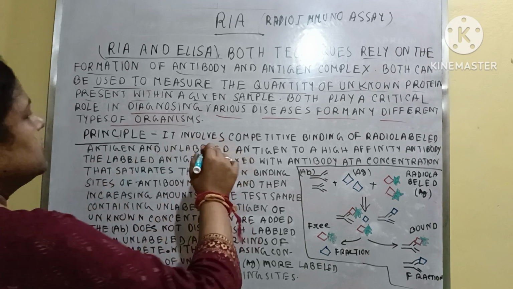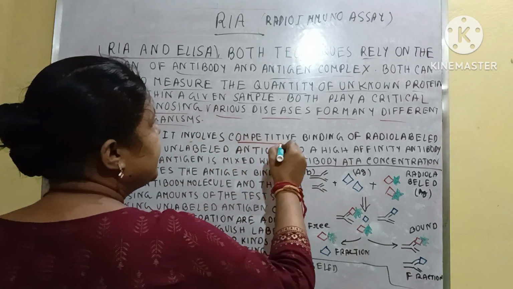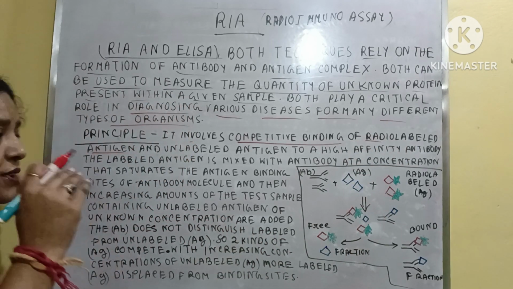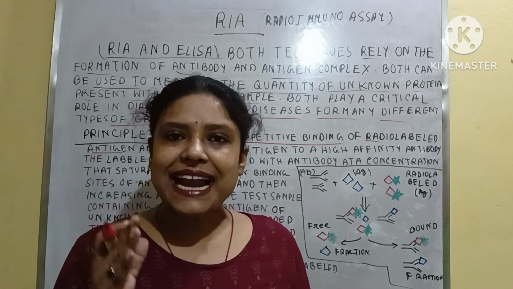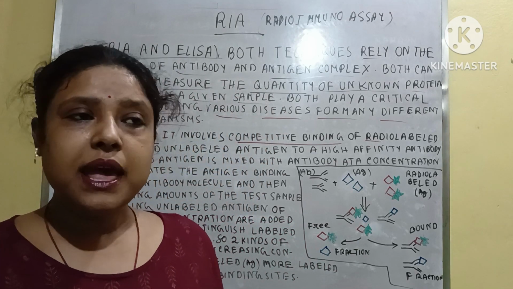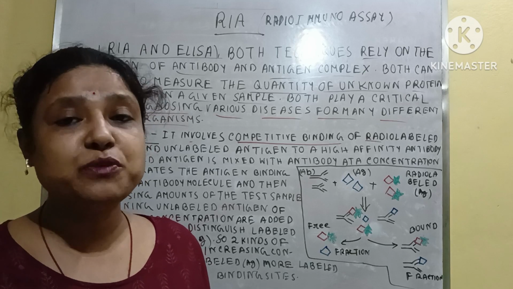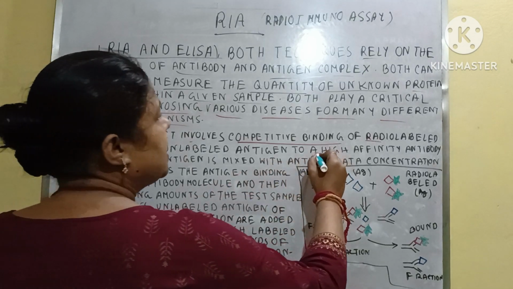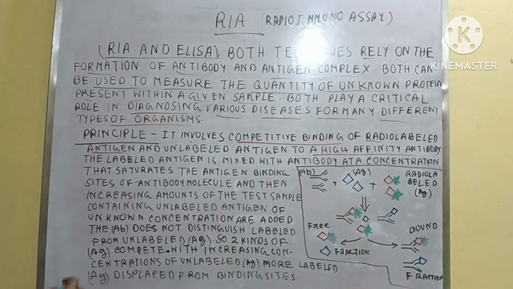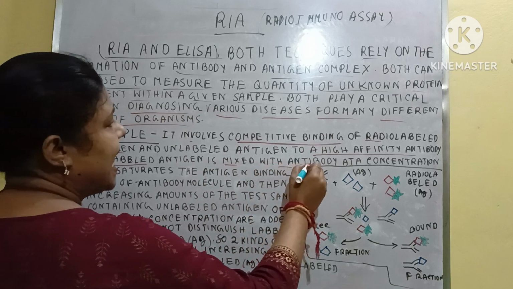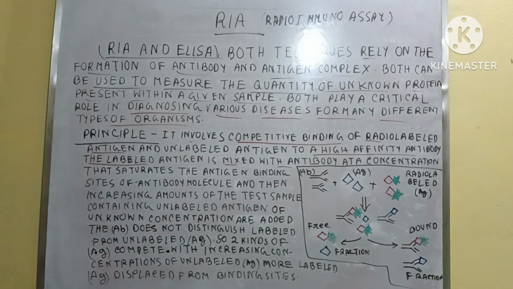Generally it involves the competitive binding of radio-labeled antigen. First of all, some known antigens are used for a particular antibody, and here the antigens must be radio-labeled to a high affinity antibody, and the labeled antigen is mixed with antibody at a concentration.